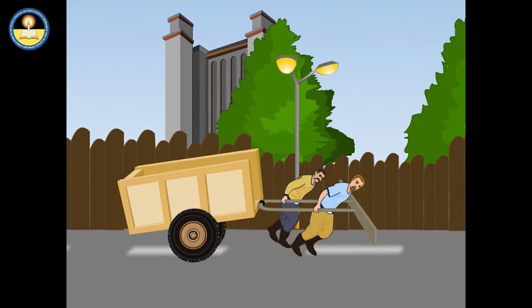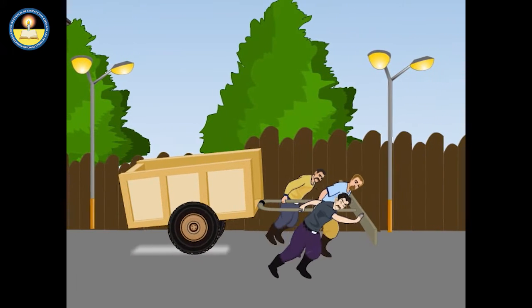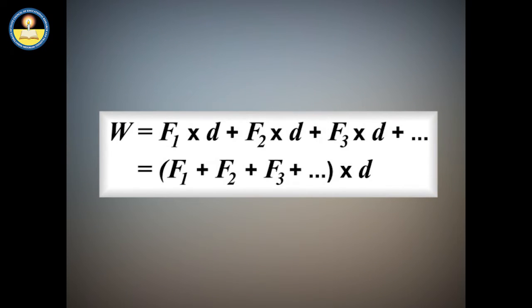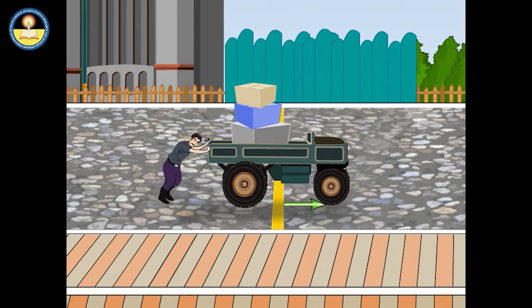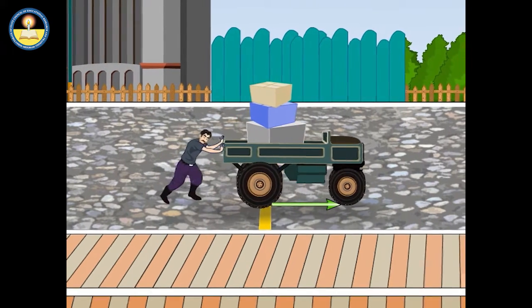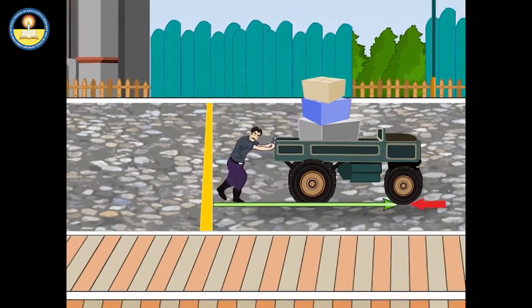If two or more forces are acting on an object, then the net work done on the object is the algebraic sum of the work done by each force separately. For example, when a cart is forced to move on a rough surface, the friction opposes the motion.